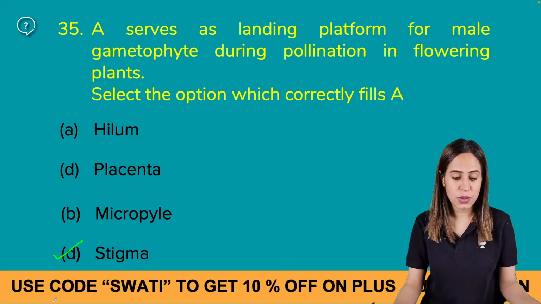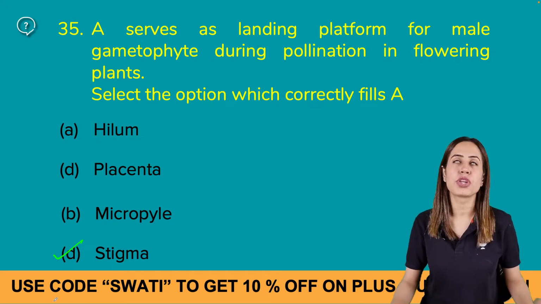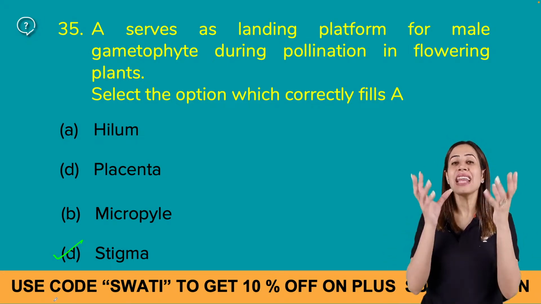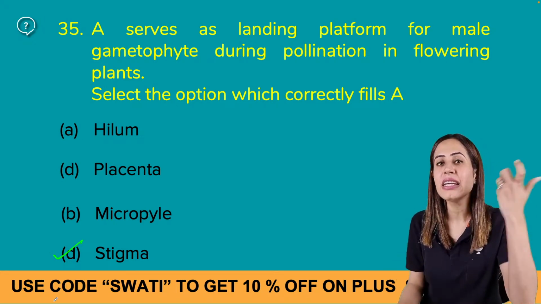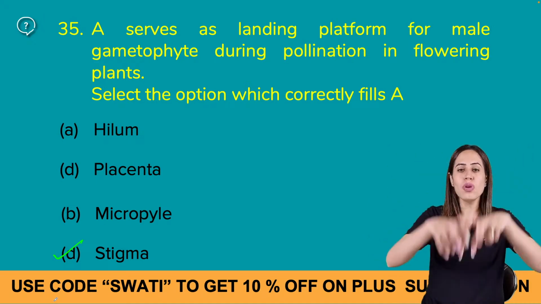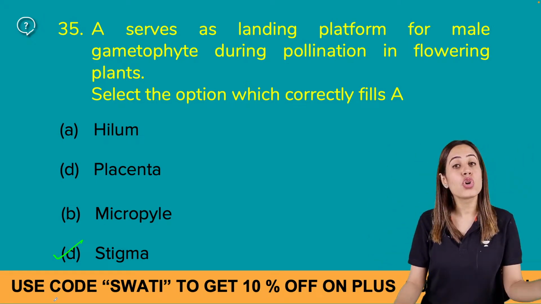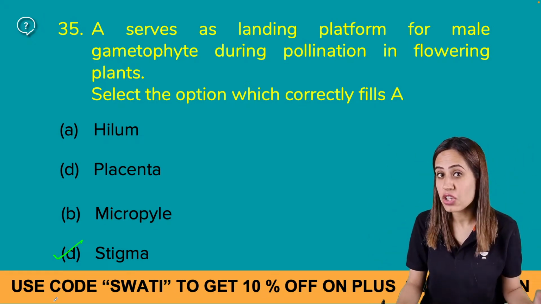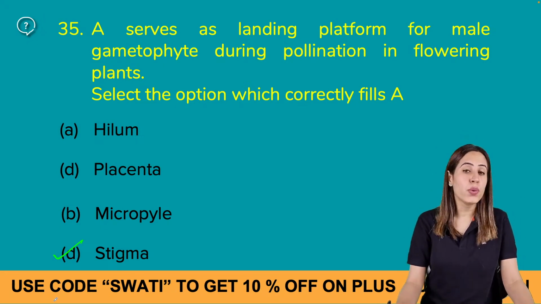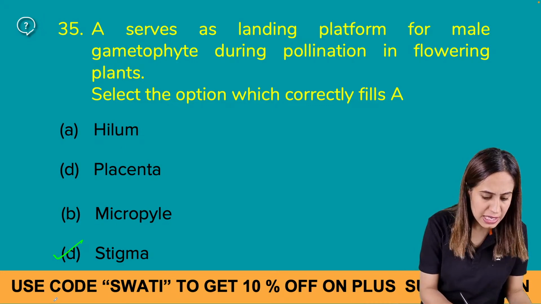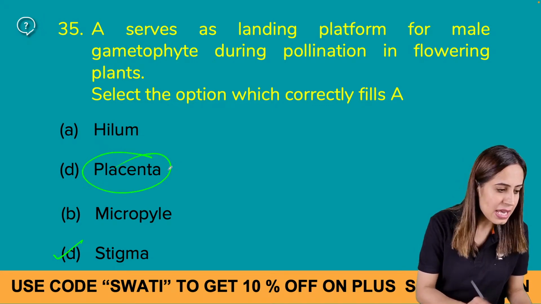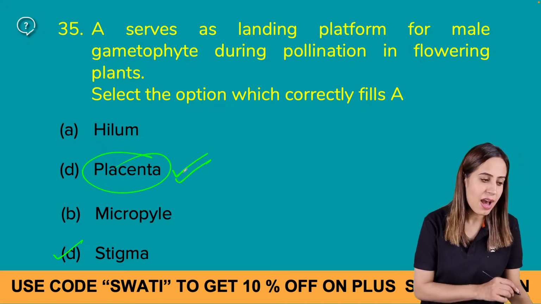If I ask you, in this question, tell me the option now: cushion-like flattened structures to which ovules are attached. Then the answer will be placenta.